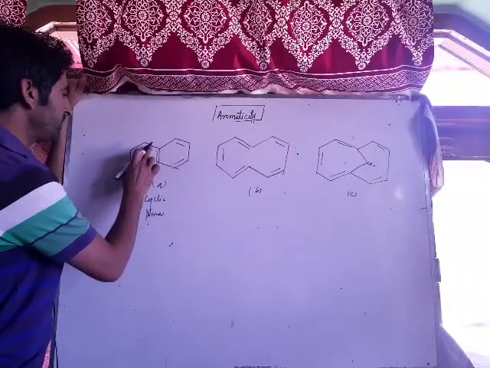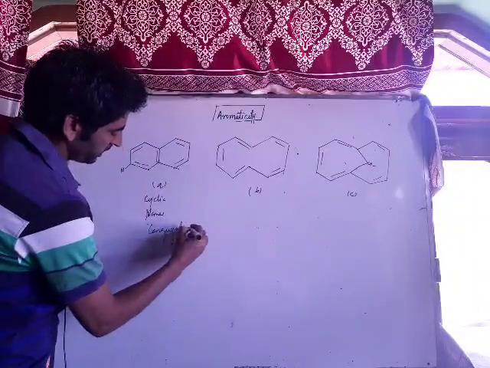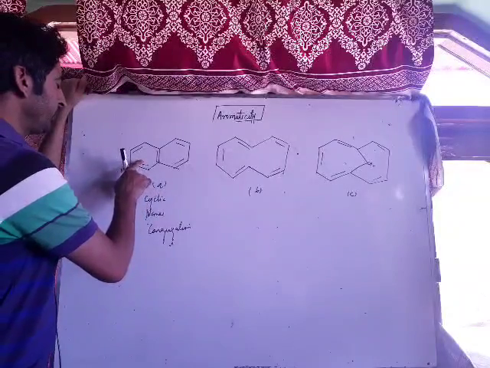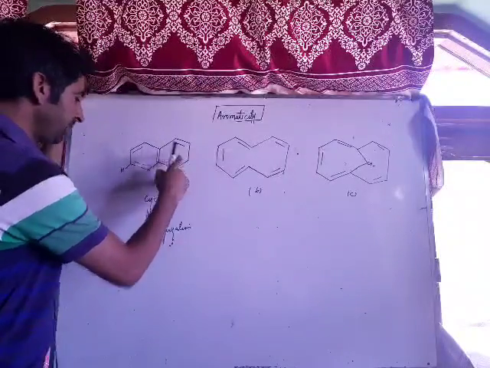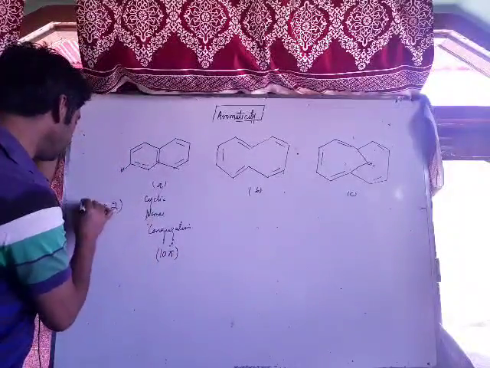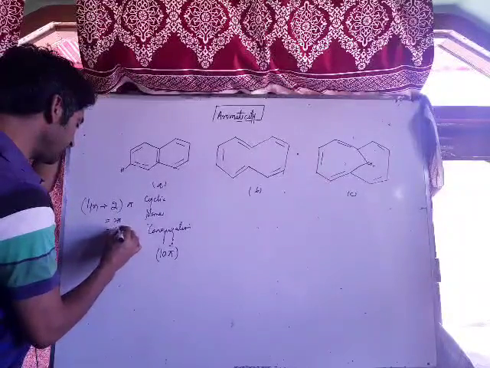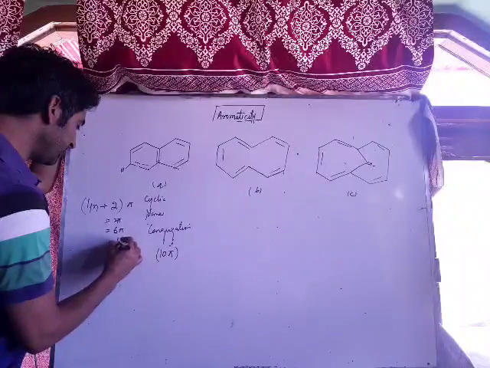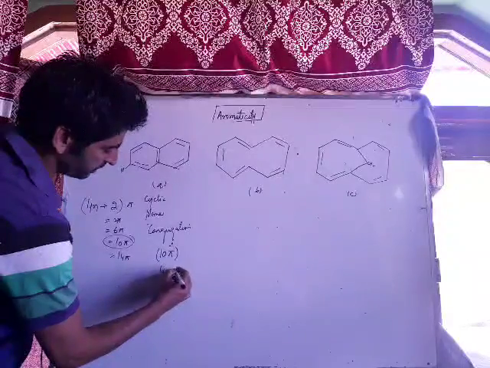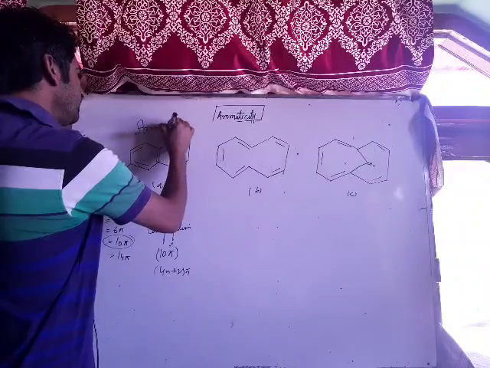Pi bond, single bond, pi bond, single bond, pi bond, single bond, pi bond, single bond. That's conjugation. It is a conjugated system. Now how many pi electrons, 4n plus 2? 2 pi, 4 pi, 6 pi, 8 pi, 10 pi. There are 10 pi electrons. 10 pi electrons means 4n plus 2 pi. If we take the value of n equal to 0, then it is 2 pi. If n equal to 1, then it is 6 pi. If n is equal to 2, then it's 10 pi. Similarly 14 pi. Now there are 10 pi electrons, means it obeys the 4n plus 2 pi rule. Means this compound is surely aromatic.